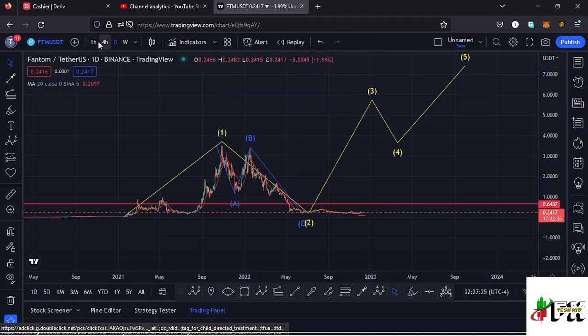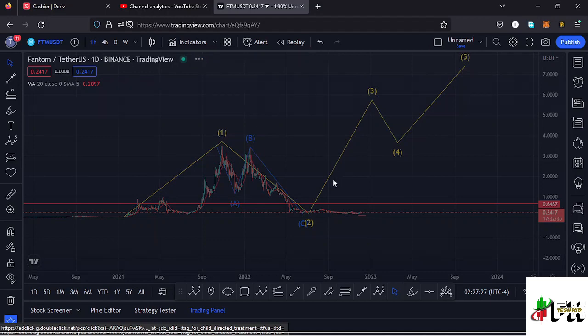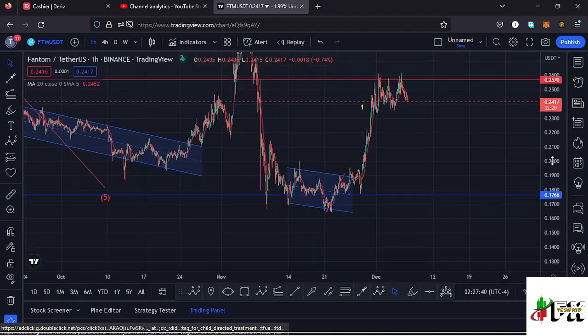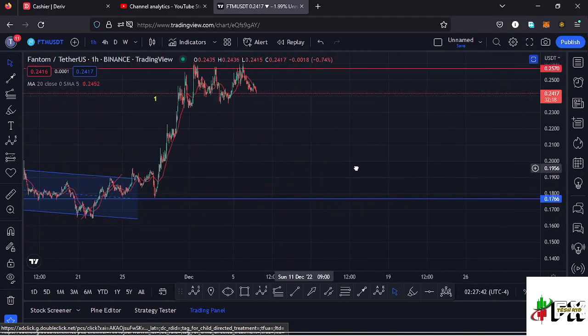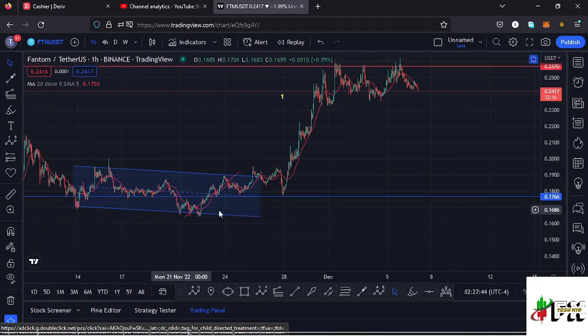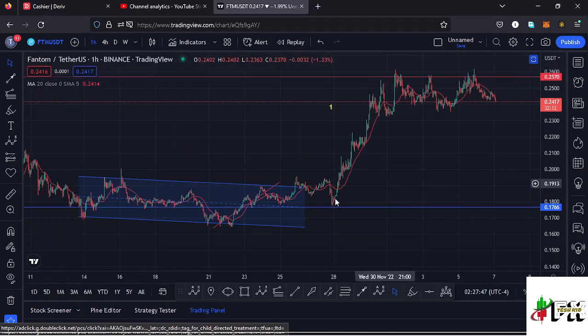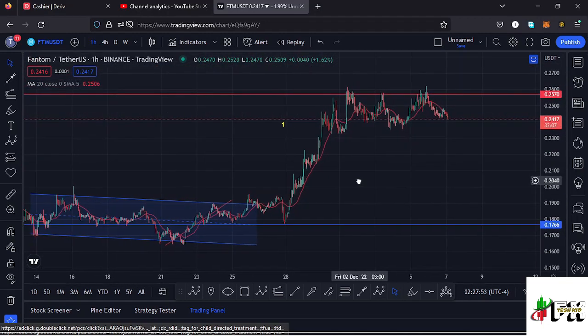And jumping to the 1 hour chart for further analysis and also give you the short-term scenarios that I expect to play out over here. Here on the 1 hour chart, before we made our low, you can see we had been trading within this channel, and that's when we made our low. Then saw a very nice breakout out of the channel to the upper side in a movement that has been obeying the Elliot wave structures.